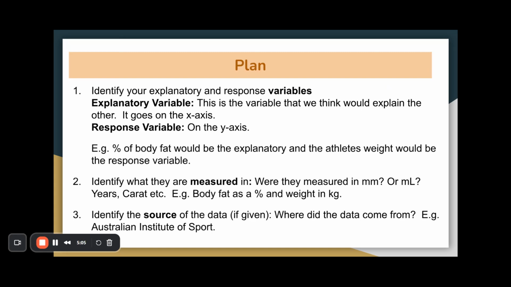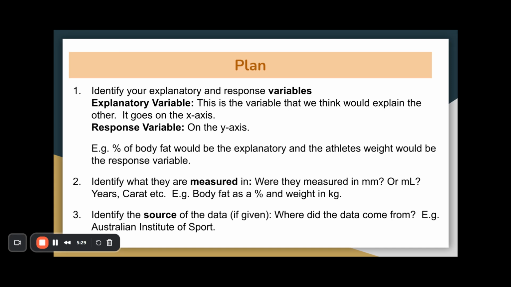So we're going to look at, in this set of variables, the percentage body fat. So you need to identify your explanatory and response variables. And so in my case, the percentage of body fat would be the explanatory variable, and the athlete's weight would be the response variable. Identify what they're measured in.